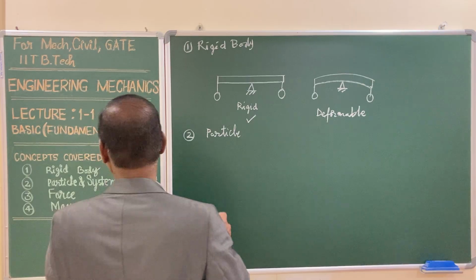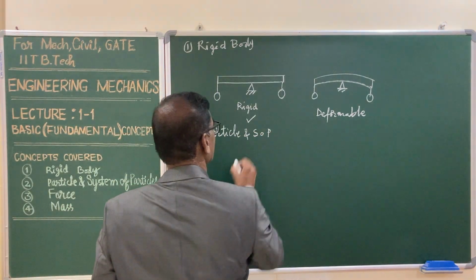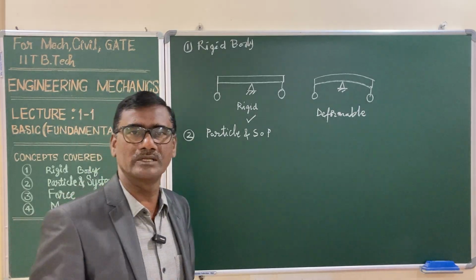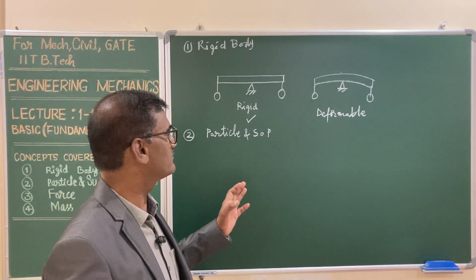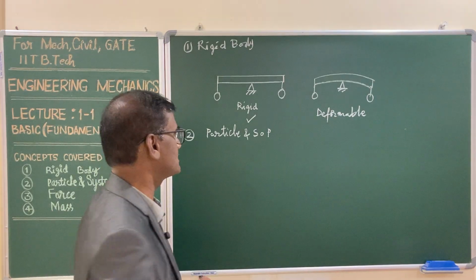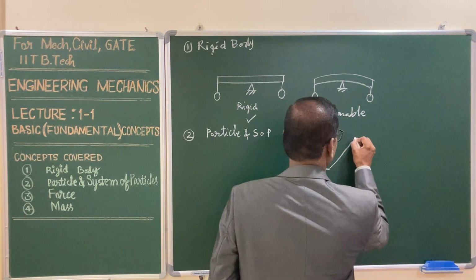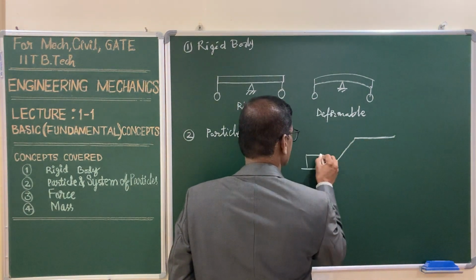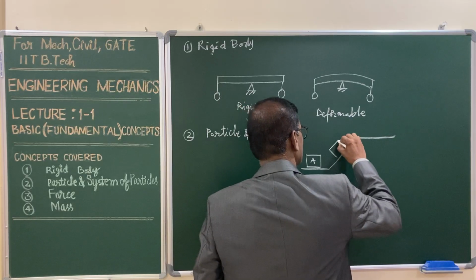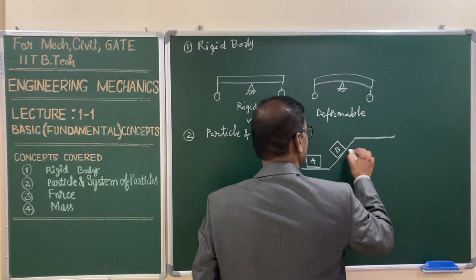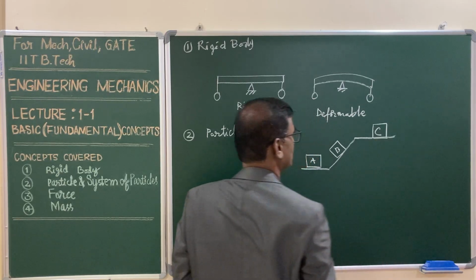And the other definition is system of particles. Number of particles, more than two, are connected in such a way that the motion of one particle depends on the other. Let us consider for this a simple diagram. You have three blocks. Block A is on the horizontal plane, B is on the inclined plane, and C is on an elevated horizontal plane.